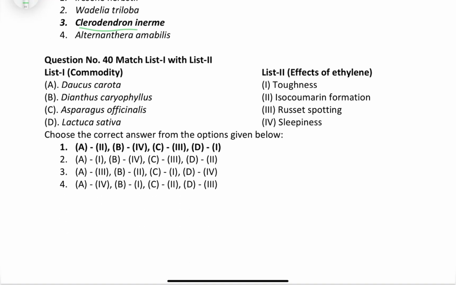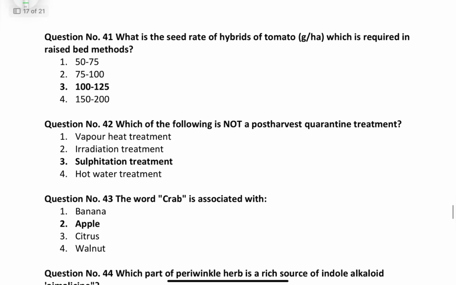Then another we have to do matching with the effect of ethylene. That is Daucus carota, isocoumarin formation is there. In the case of Dianthus caryophyllus, sleepiness used to be there. In the case of Asparagus officinalis, russet spotting. In the case of Lactuca sativa, toughness is there. What is the seed rate of hybrid tomato? 100 to 125 gram.